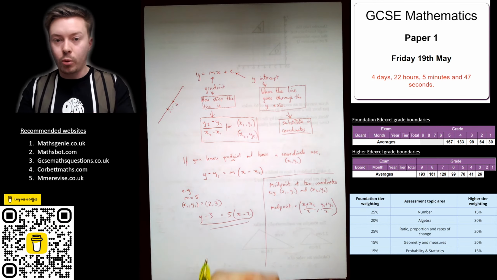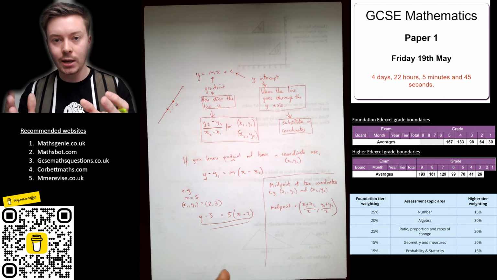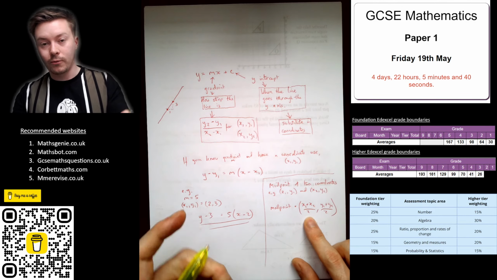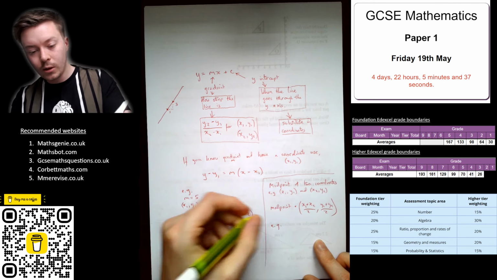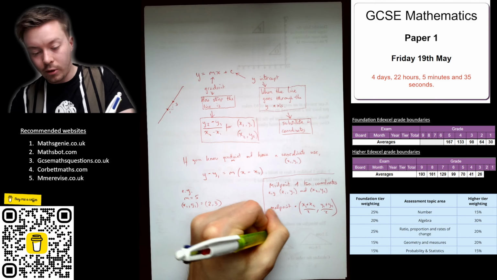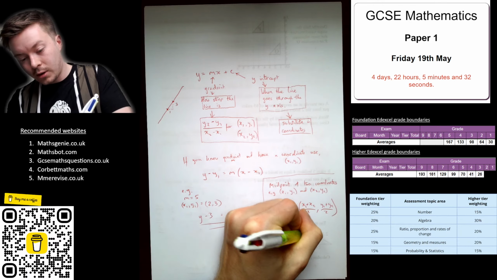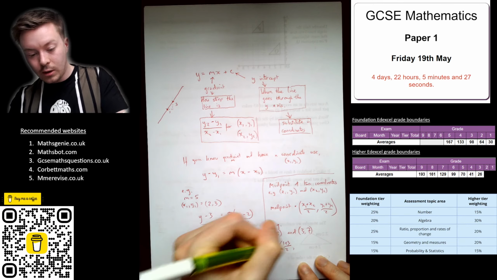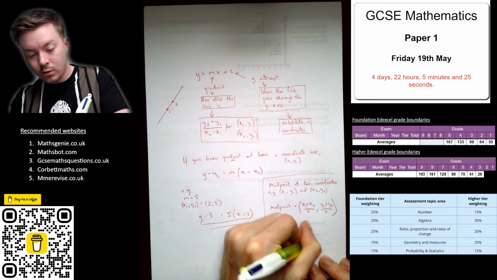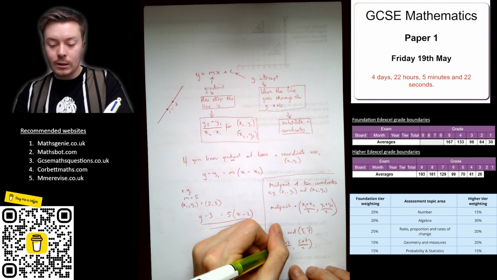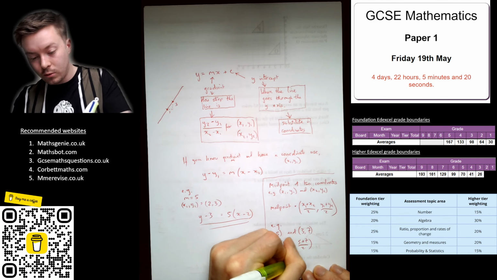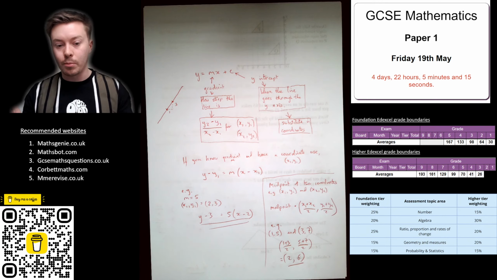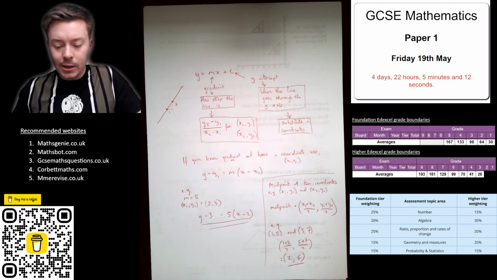You work out the midpoints, or the averages, the mean. The mean, you add your numbers together, you divide by how many numbers you've got, so add two numbers together, divided by 2. For example, if we had 1, 5 and 3, 7, the midpoint would be 1 add 3 and half it, and then 5 add 7 and half it. So 1 add 3 is 4, divided by 2 is 2. 5 add 7 is 12, divided by 2 is 6. So that would be the midpoint. Okay, that's all straight lines.